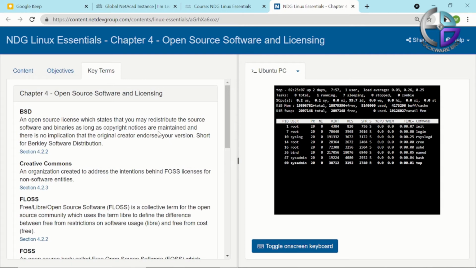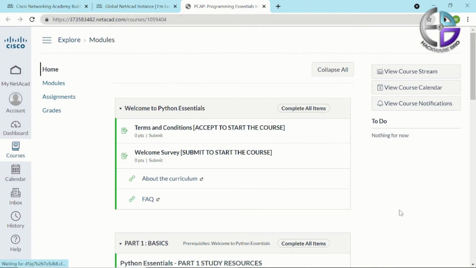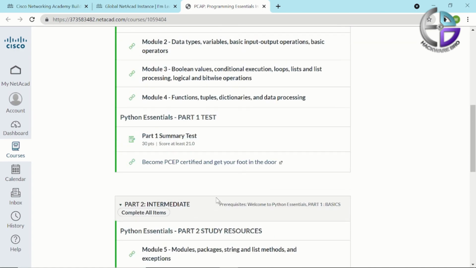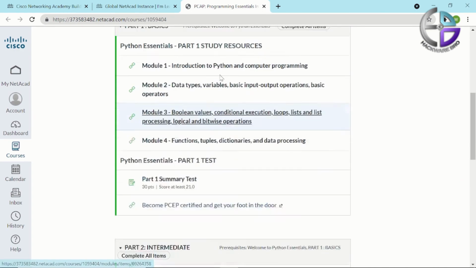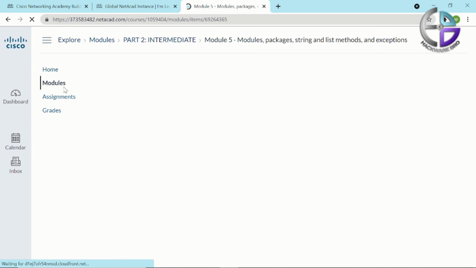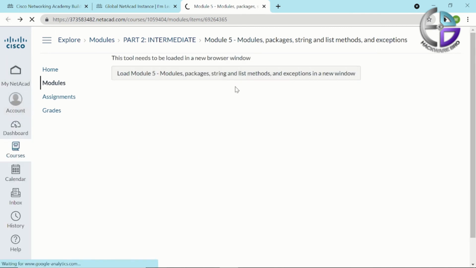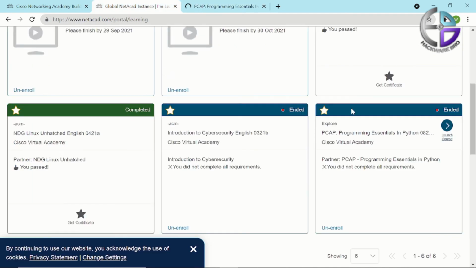Now move towards Python. Now after clicking this, you can see just like that window, right? Select any module you want, but by the way, you have to solve all the modules line by line. I am just showing you the demonstration. Okay, so after clicking here, you can solve anything. As you can see here, that I already completed all of the modules here, but due to some issues, it is not showing in the dashboard.